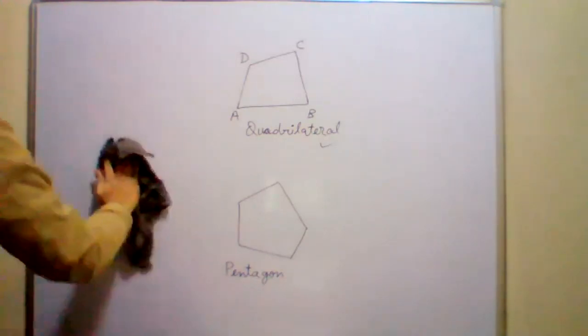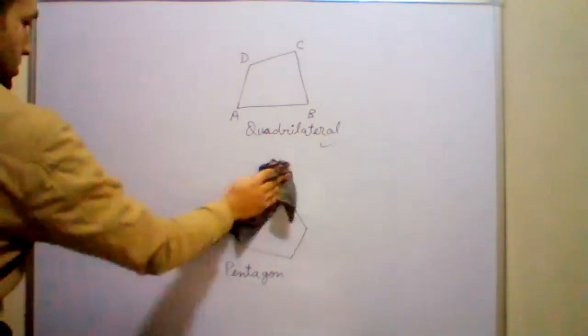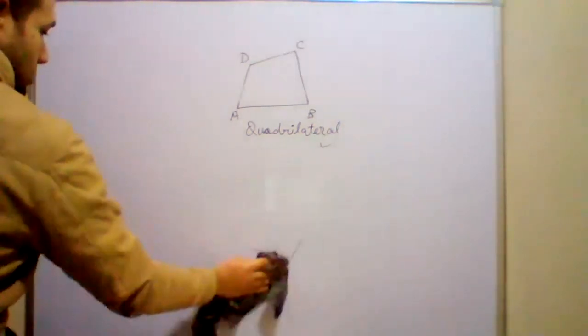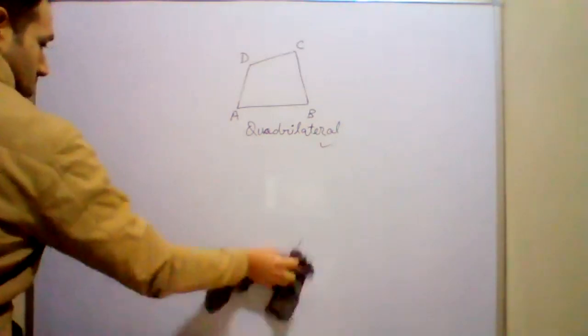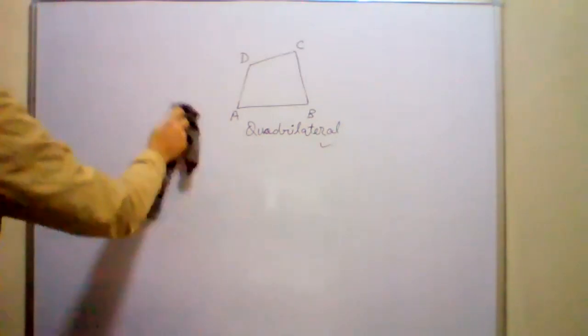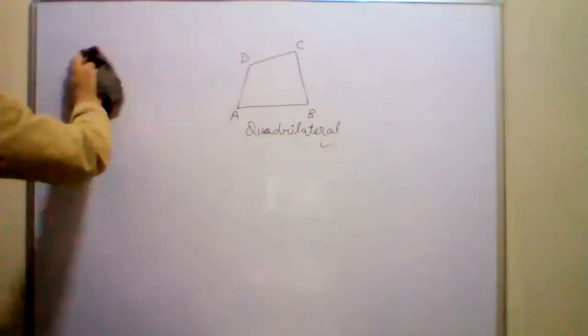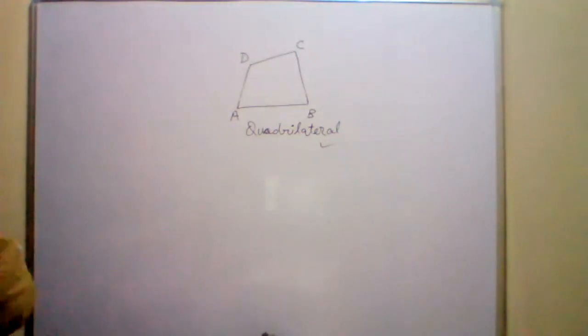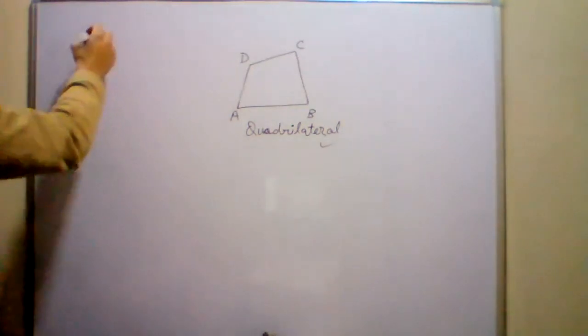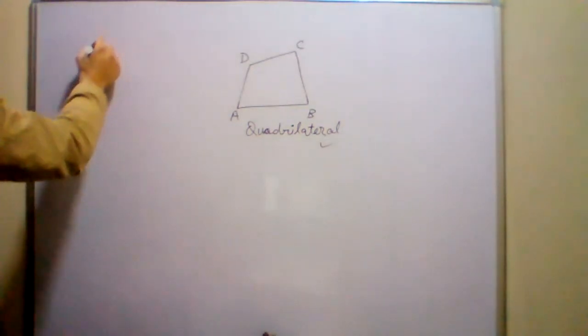Some types you must have already heard in previous classes. Very easy, first class children know them. Like a square, rectangle. So first, let me discuss rectangle, which is very common.